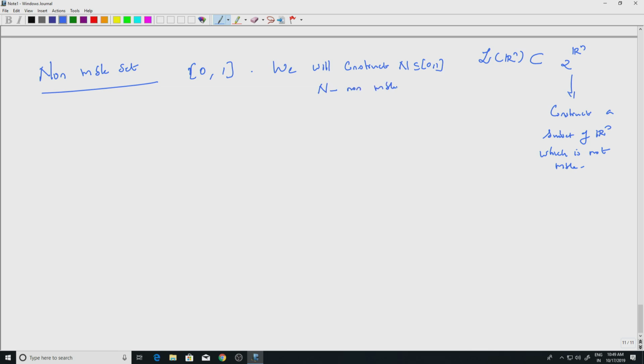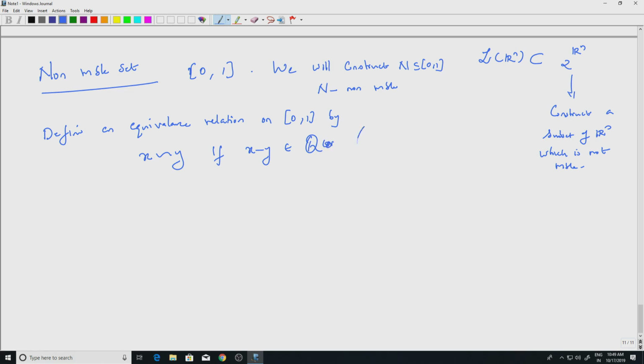Okay, so how do we do that? First define an equivalence relation on 0 1 by: x is equivalent to y if x minus y belongs to Q. Q, remember, is the rationals.